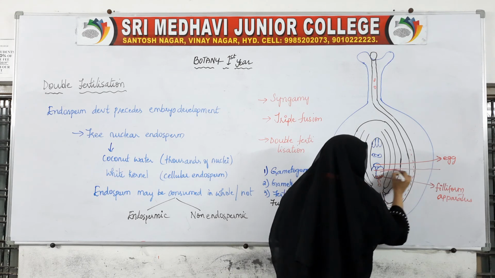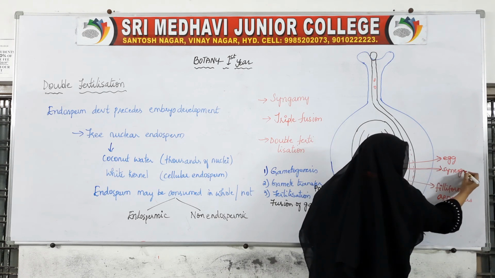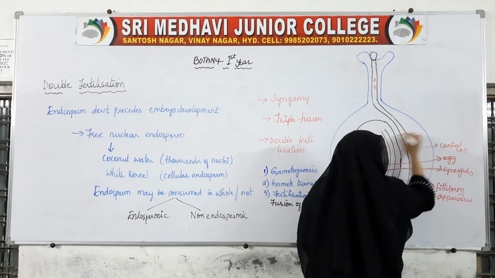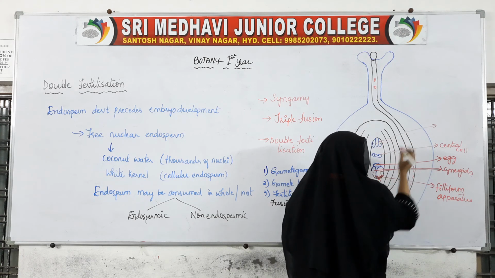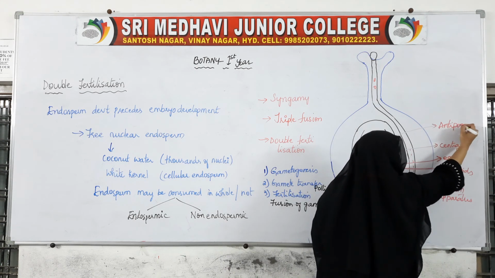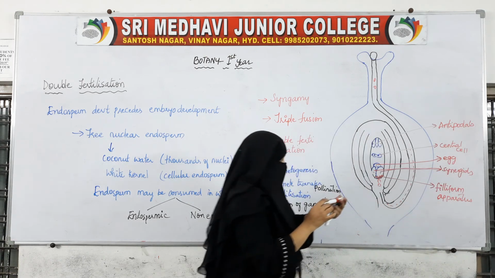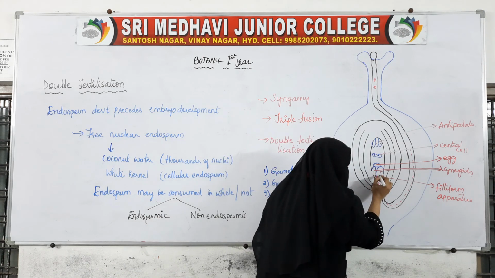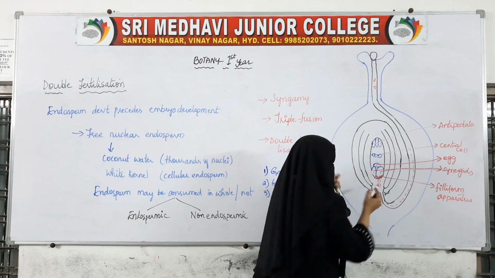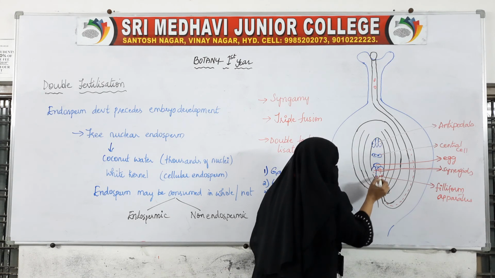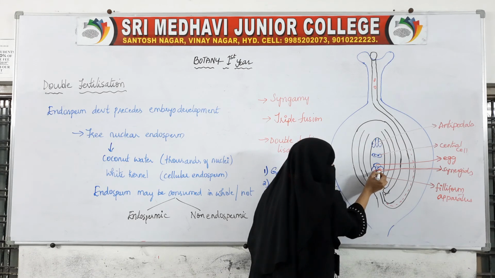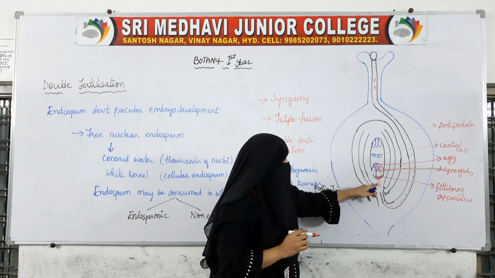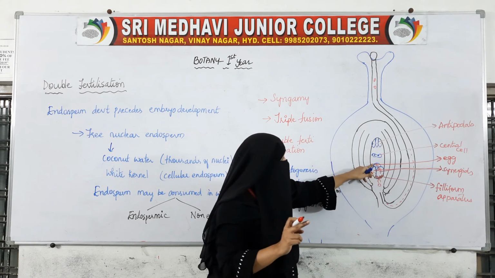These two are the synergids. This is the central cell, and these three are the antipodals. Now the male gamete enters, and the filiform apparatus directs this first male gamete towards the egg cell.